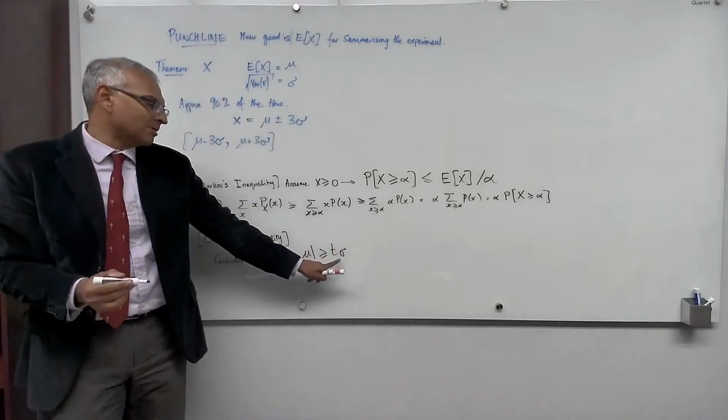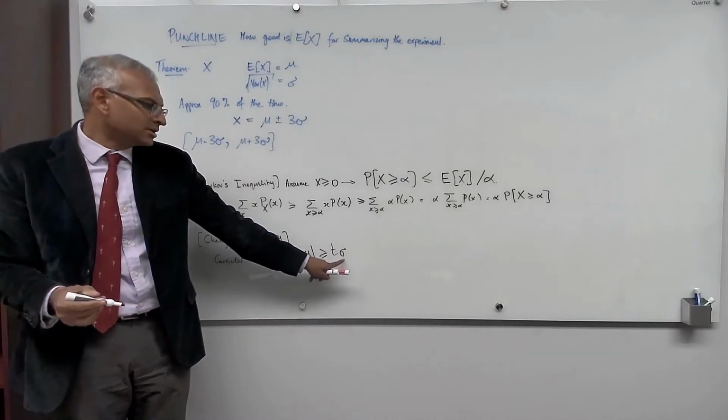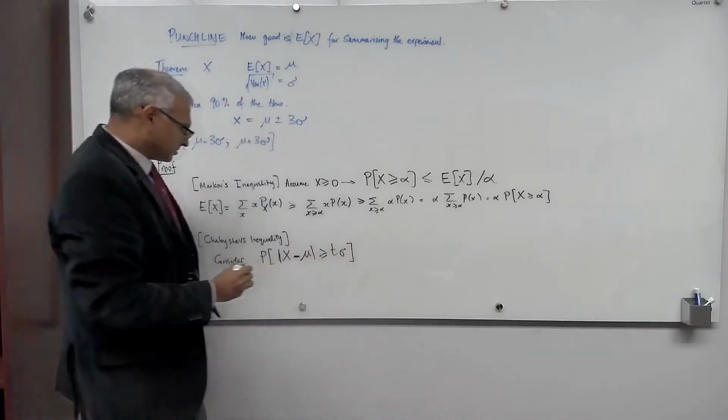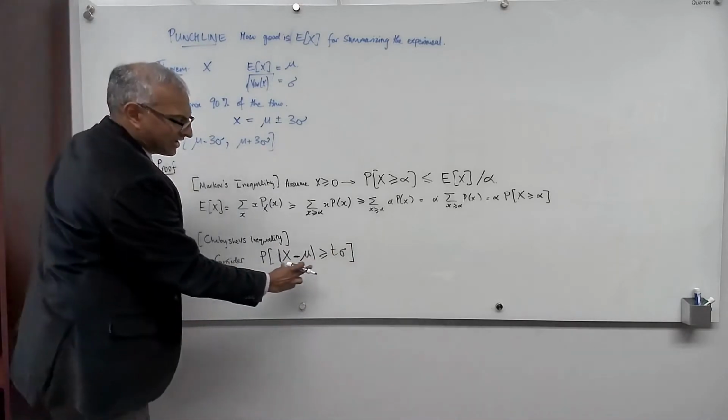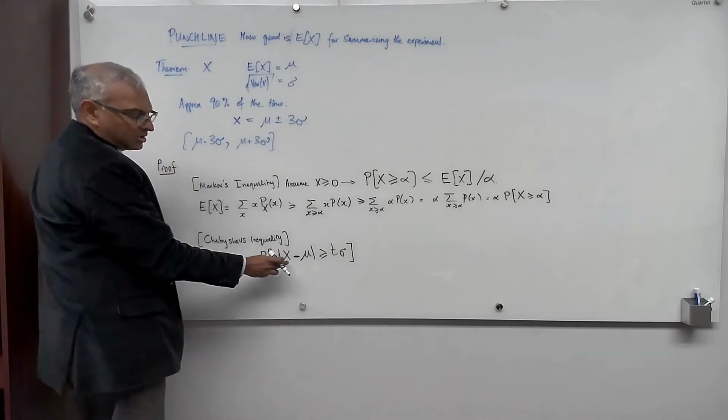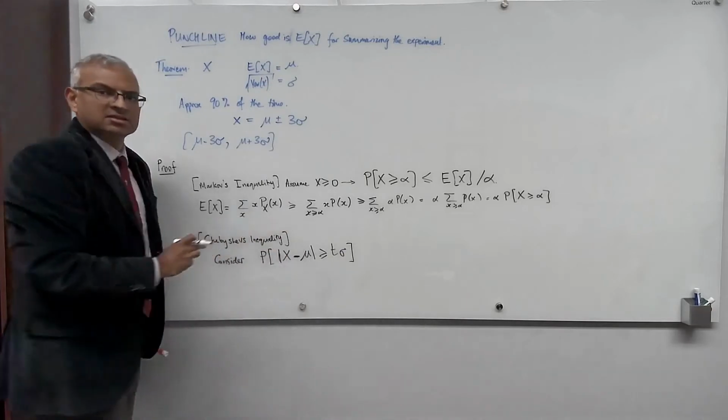So some multiple, which I'm calling t times sigma. So let's consider this probability that there's a large deviation between the random variable x and its mean.